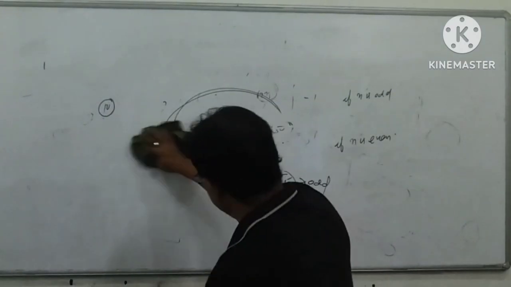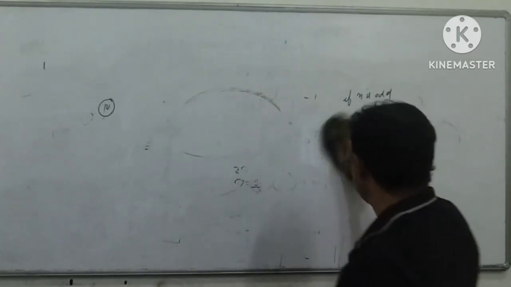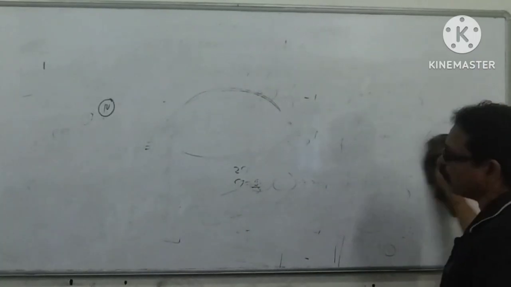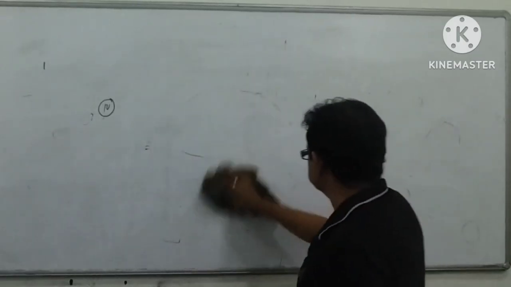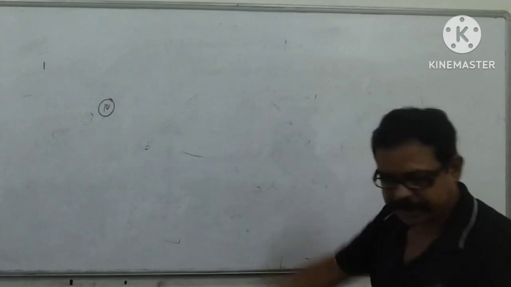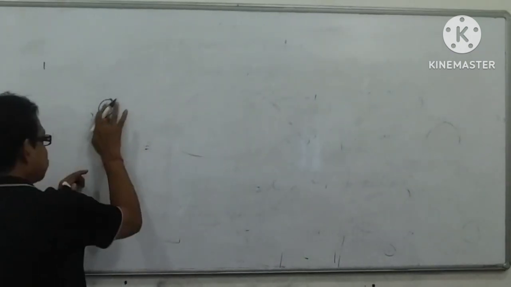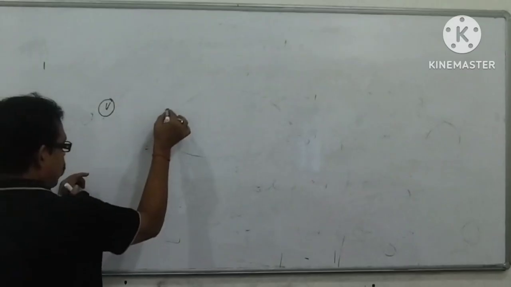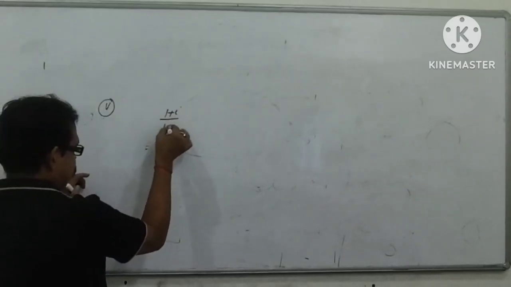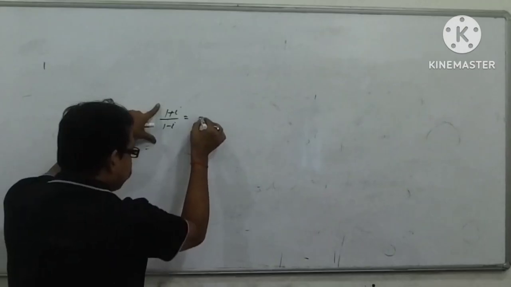Now again I am going to discuss the next concept, which is also a very good concept. Questions are frequently asked in different exams. That is the fifth concept. (1 plus I) by (1 minus I): its value is, my dear student, always plus I.